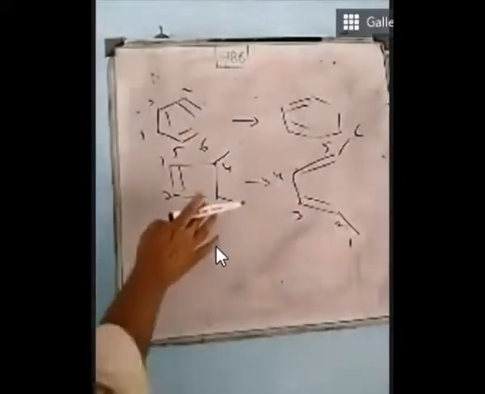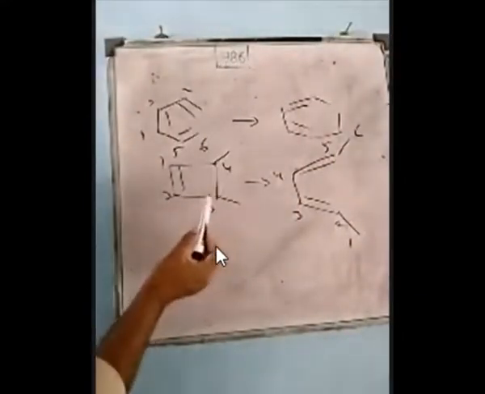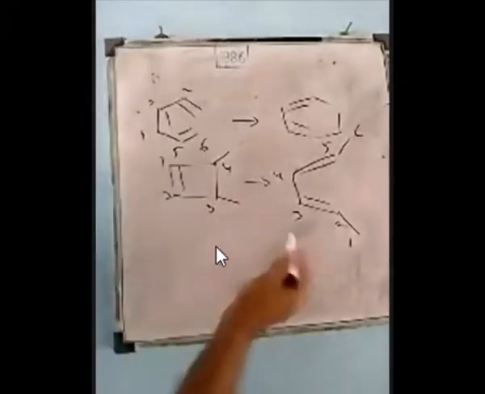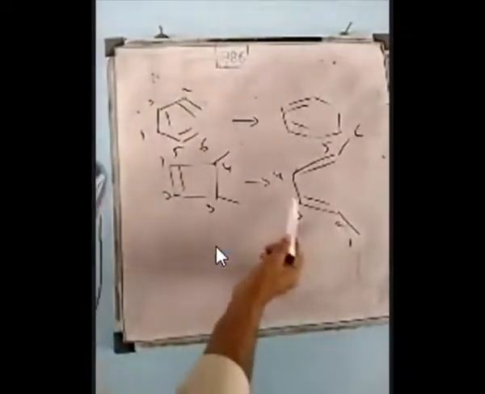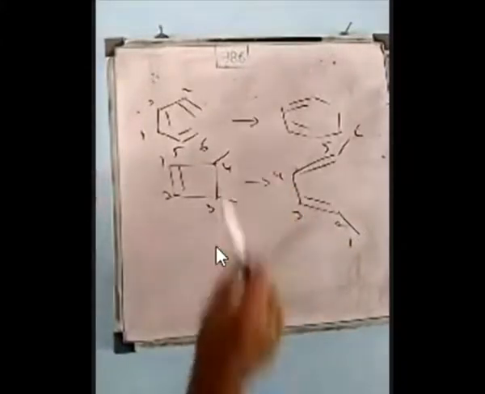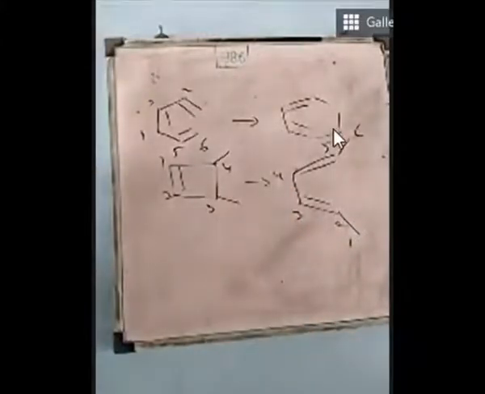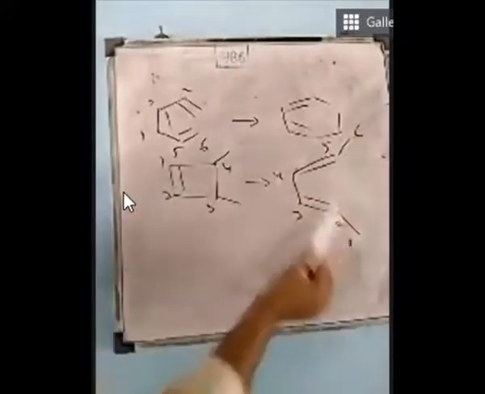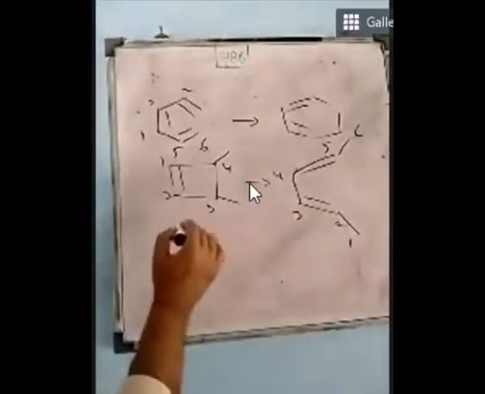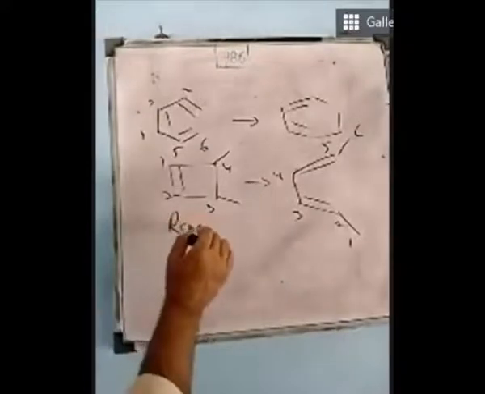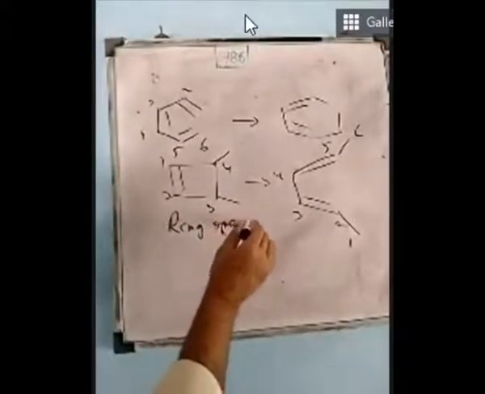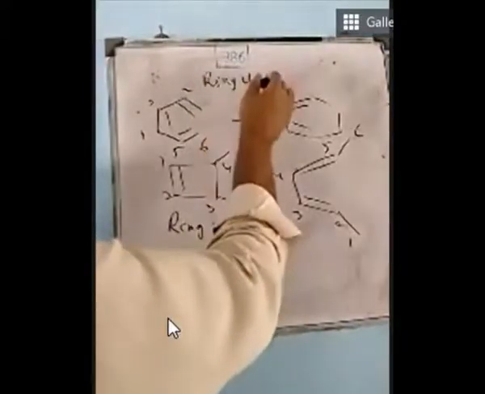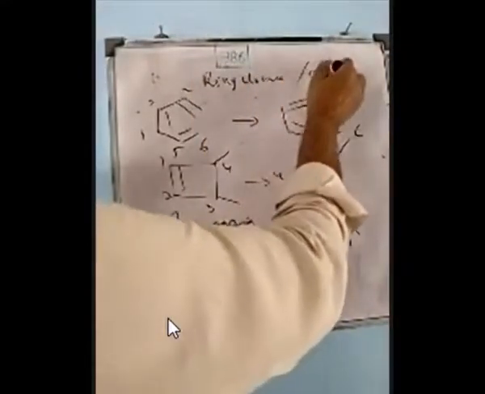E 3,4-dimethyl cyclobutene is converted into E 2,4-hexadiene. Yes, cis 2,4-hexadiene. This is ring opening, and this is ring closure. And now we will increase cyclization.